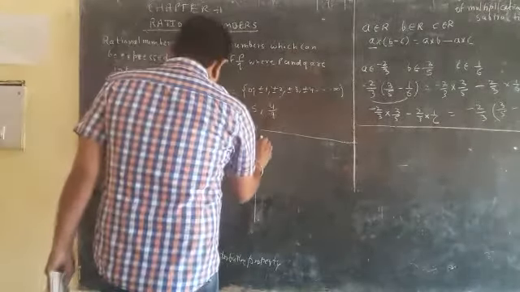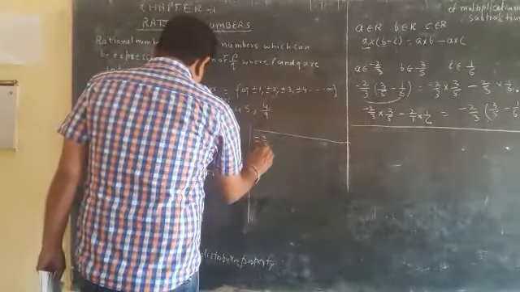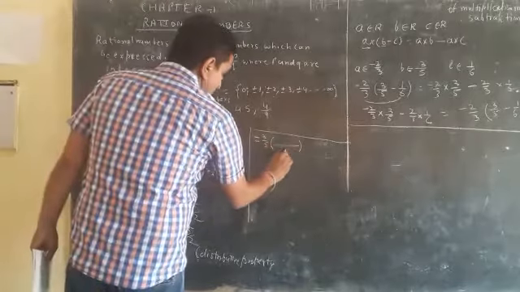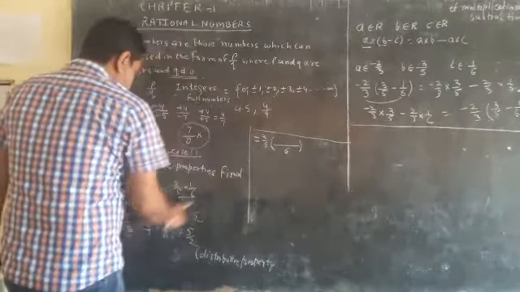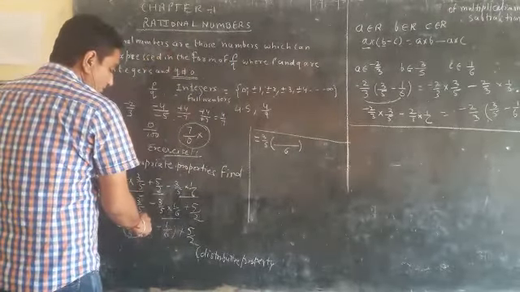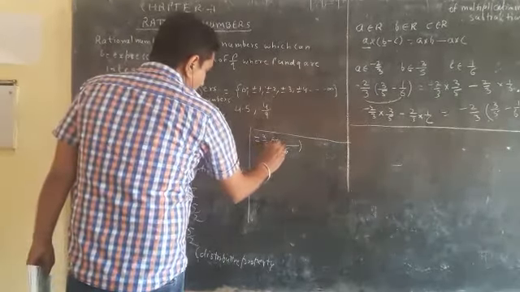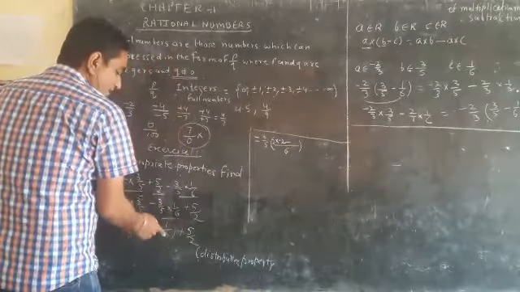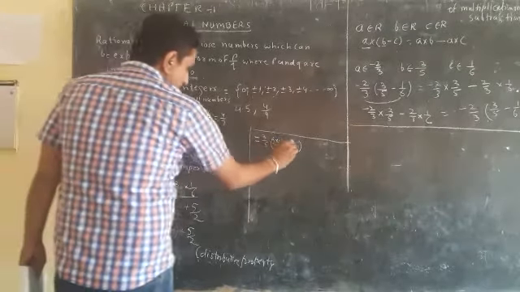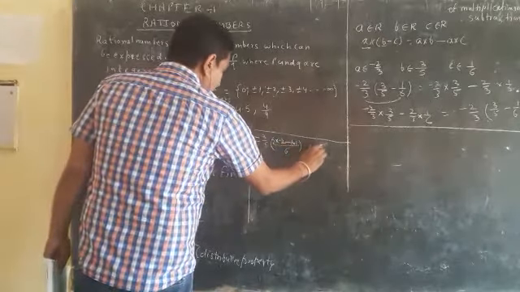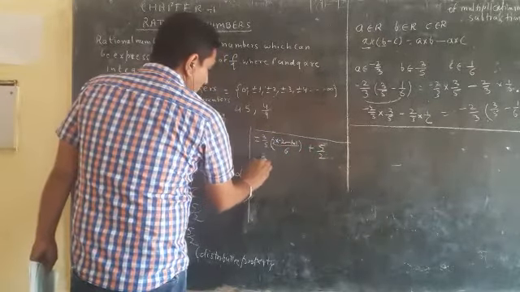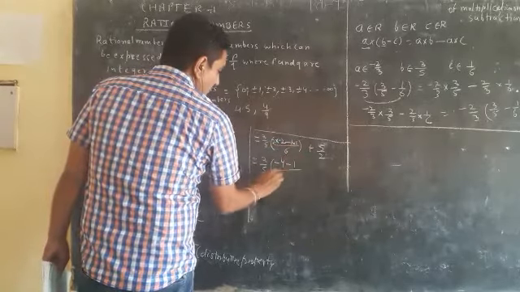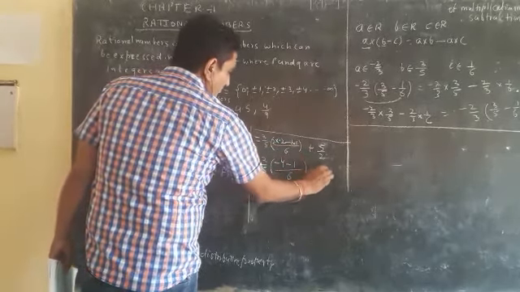So how will we solve? Equals 3 upon 5, and both have the LCM 6, so we will write 6. Okay, and we divide 6 by 3, we get 2, so we multiply 2 with minus 2. Okay, and then we put minus, we divide 6 by 6, we get 1, so 1 multiplied by 1. Okay, and then we write plus 5 upon 2. So 3 upon 5 into minus 2 twos are 4 minus 1 ones are 1 upon 6 plus 5 upon 2.